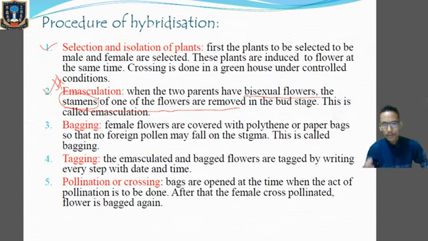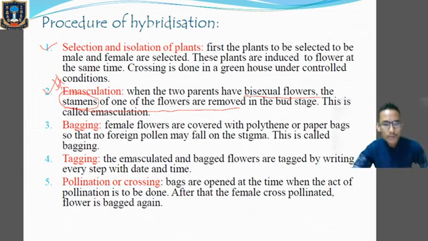Removal of the anther or stamens of the flower at a very young age or at the bud stage is known as emasculation. If the flower is unisexual, there is no need for emasculation. But if the flower is bisexual, then we have to go for emasculation, where we remove the stamens or the anthers of the flower.